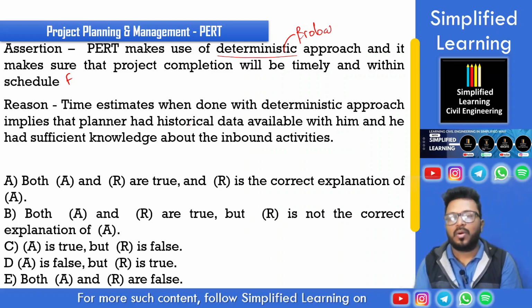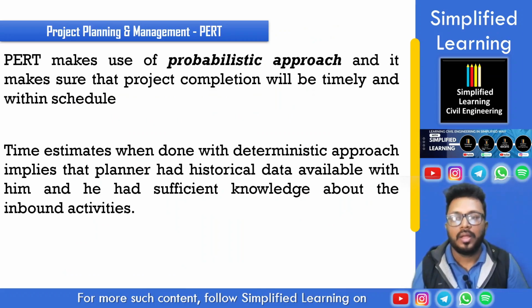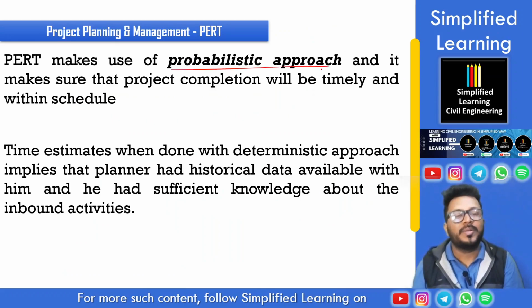Then the reason, or let's say statement 2: time estimates done with a deterministic approach imply that the planner had historical data available and sufficient knowledge about the activity. See, this is not the case with PERT, but with respect to the deterministic approach, this is the way the planner does his work. Thereby statement 2 is true. So we will tick the option A is false, R is true. Statement 1 is false, statement 2 is true. Yes, what we saw, PERT makes use of a probabilistic approach.